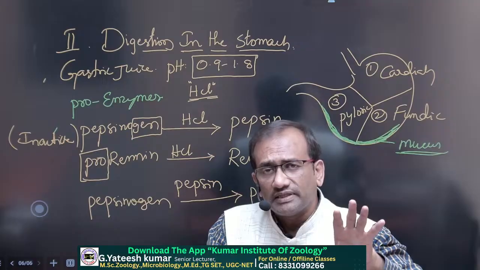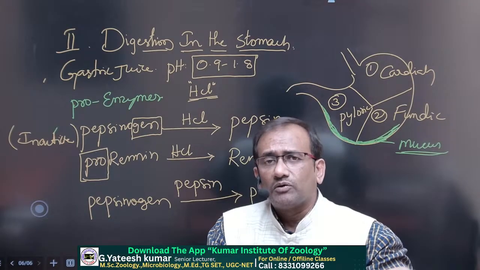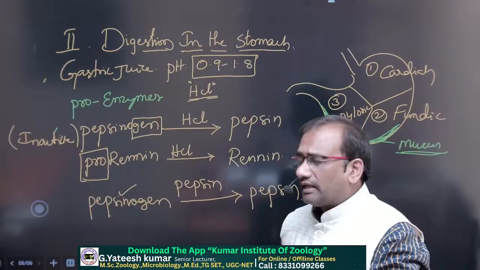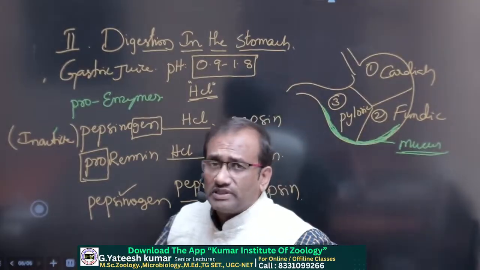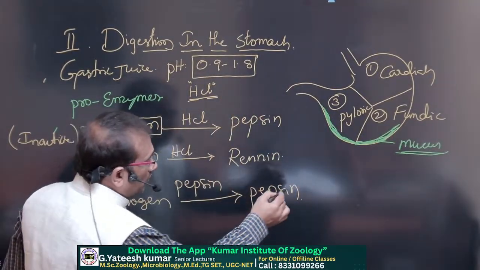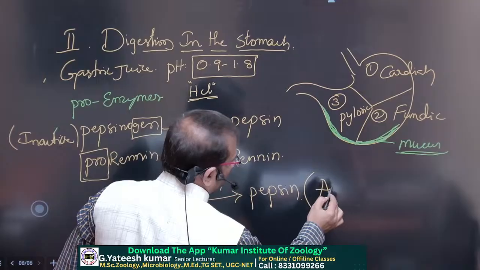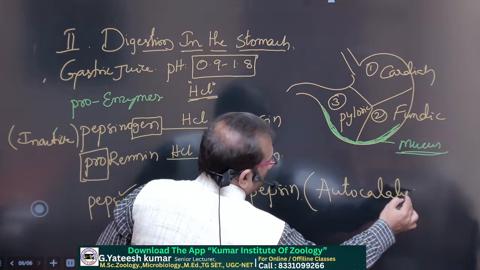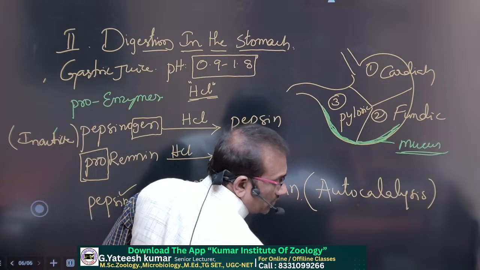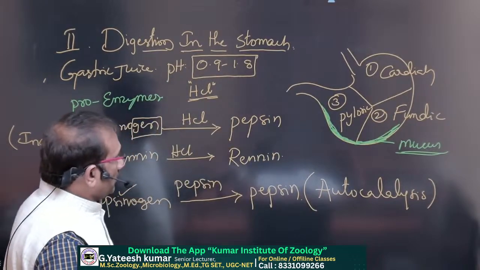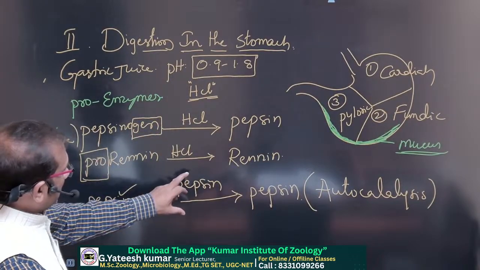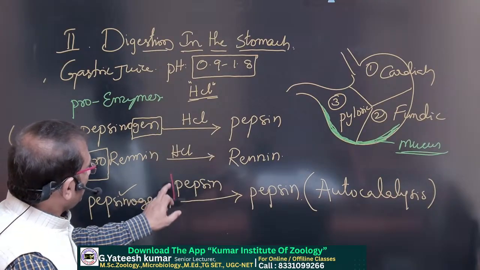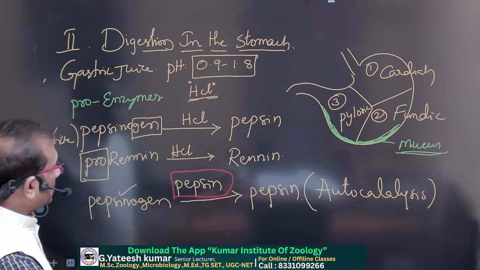Once pepsin is created, all the pepsinogen present is converted into pepsin. This reaction is called autocatalysis, self-activation.